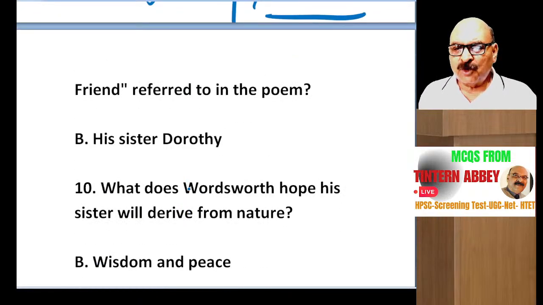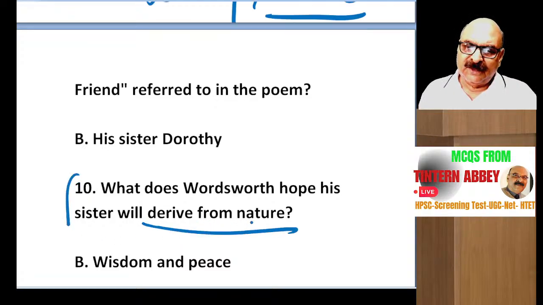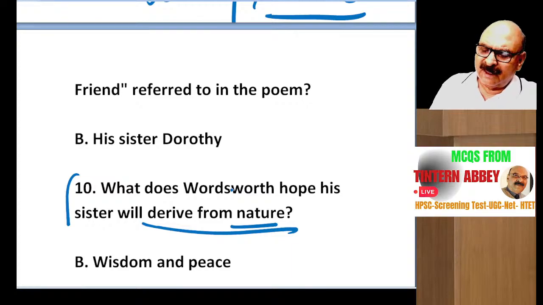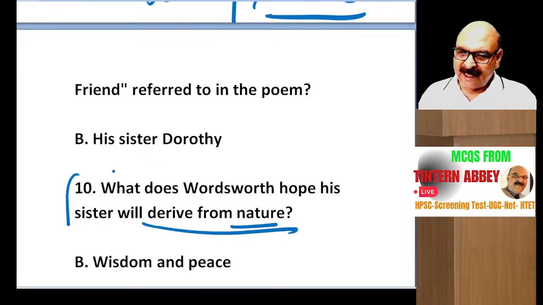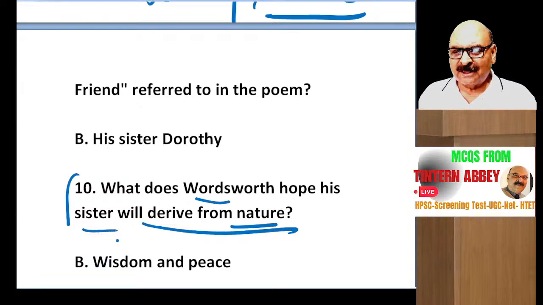What does Wordsworth hope his sister will derive from nature? Nature is a great teacher, as William Wordsworth believed, and it teaches you moral lessons. It makes you morally strong. It teaches you how to become bold. It teaches you how to struggle. So he also hopes that his sister Dorothy must learn all these values. She should imbibe all these values in her personality.